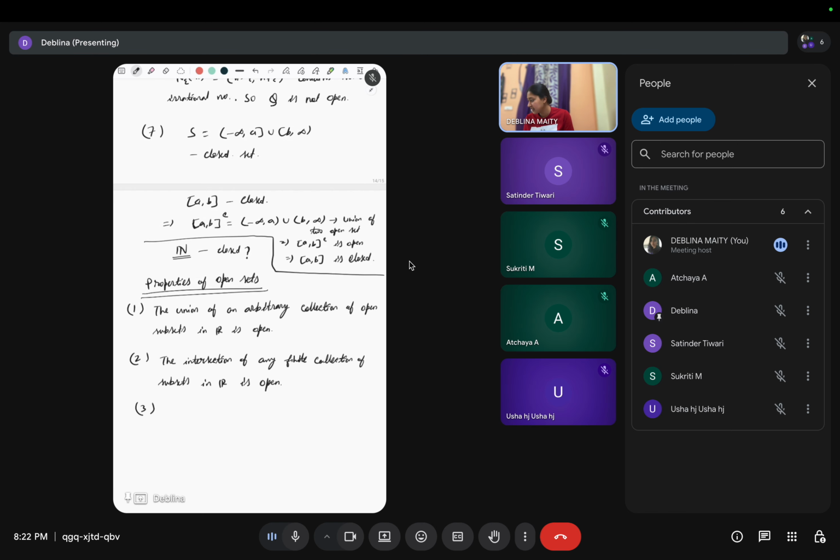And the third one is, a subset of R is open if and only if it is the union of countably many disjoint open intervals.